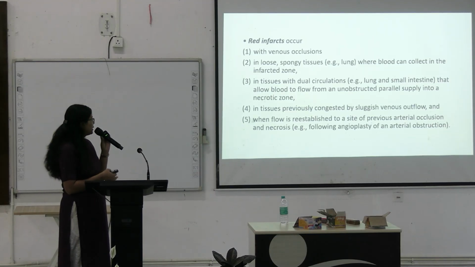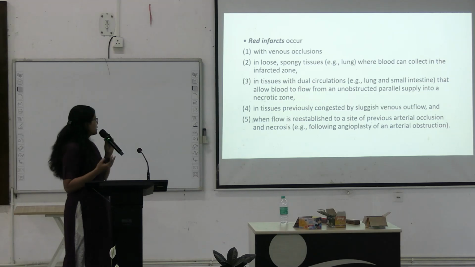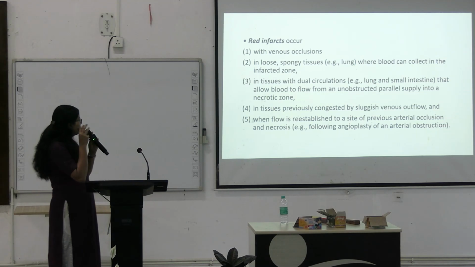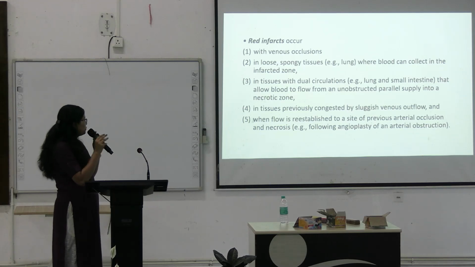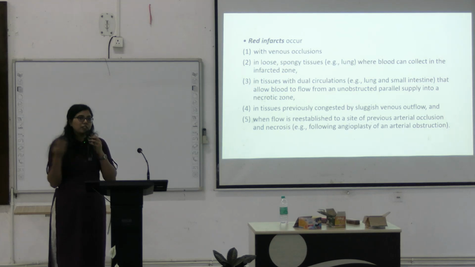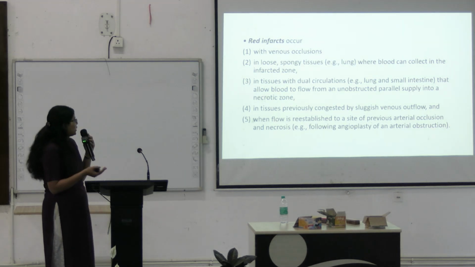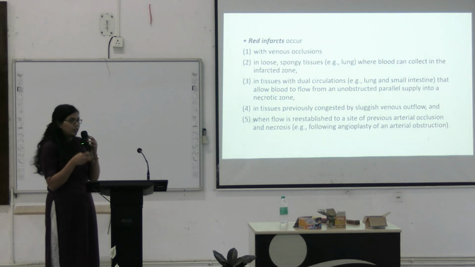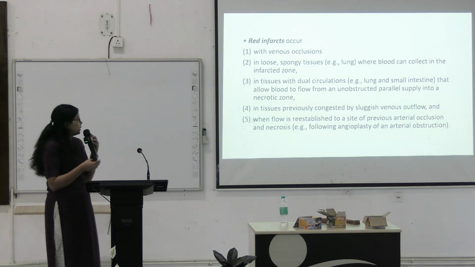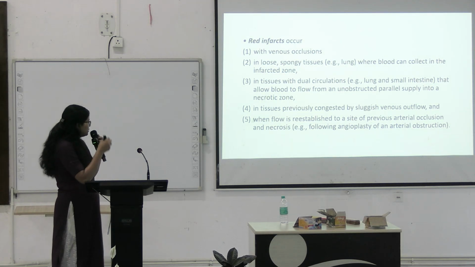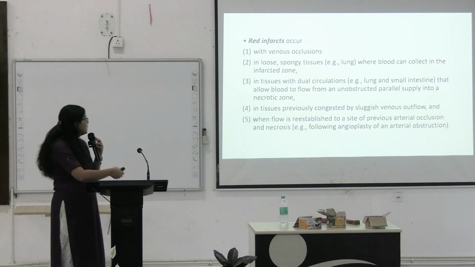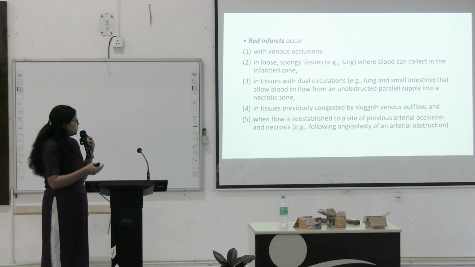So in red infarct, it is occurring due to venous congestion or venous occlusion, which will lead to venous congestion. So in certain tissues which are loose and spongy, the first tissue that comes to mind is the lungs. Okay, so here the blood can collect in an infarcted zone, and in a tissue with dual circulation, lung and small intestine, this will allow the blood to flow from an unobstructed parallel supply into the necrotic zone.